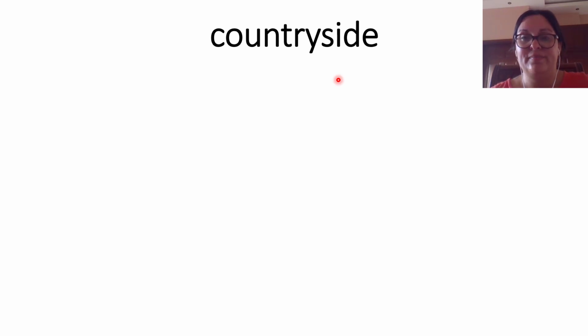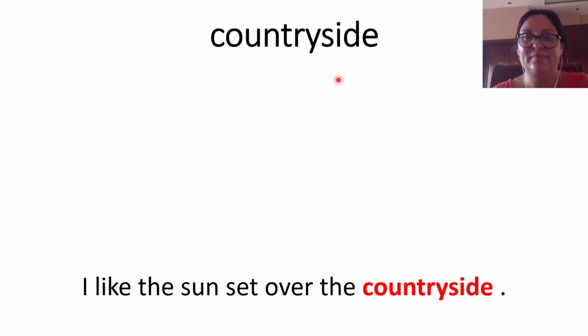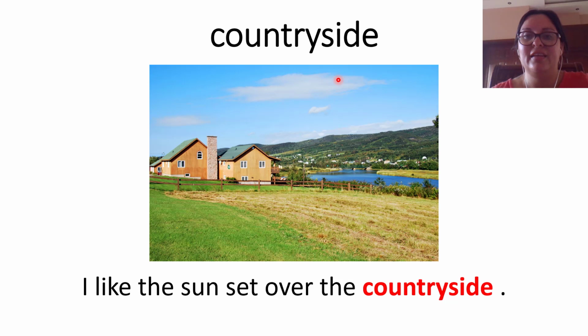Countryside. Let's repeat after me, countryside. And what is countryside? Look in this picture. Here we have a place that is not like Tegucigalpa because it doesn't have buildings, malls, and traffic, many streets.